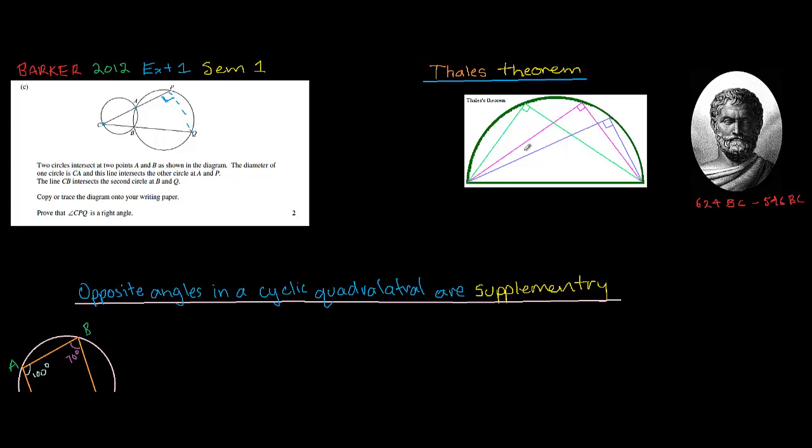Anyway, something he realized was, if this is a diameter, similar to what we've got in AC over here, so say that's A and this is C, any point that you draw with AC as the base of the triangle will be a right angle. So this is called Thales' theorem.